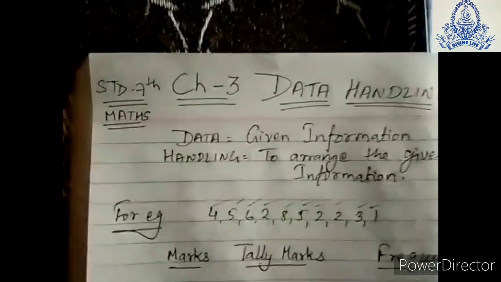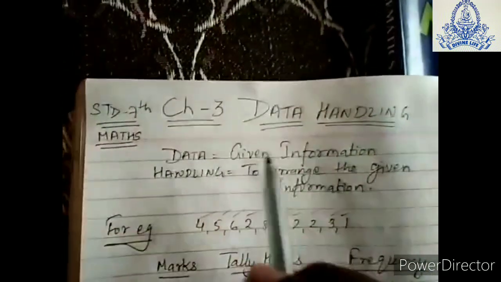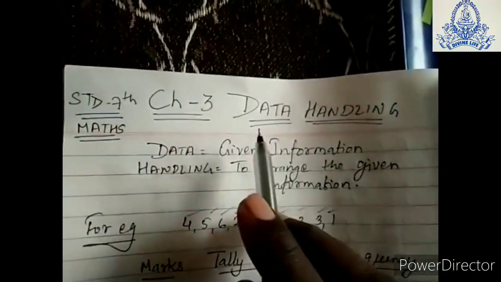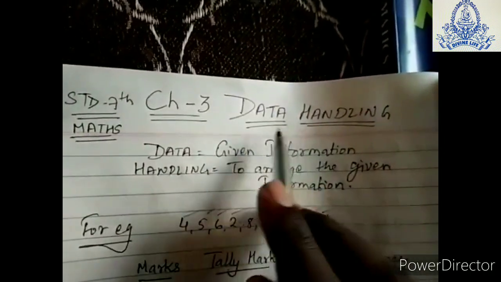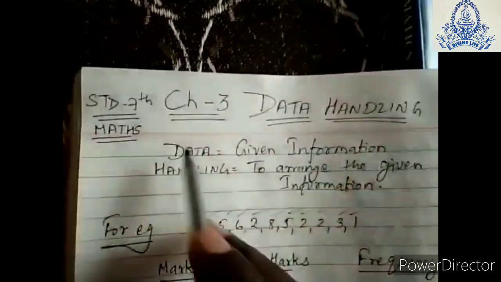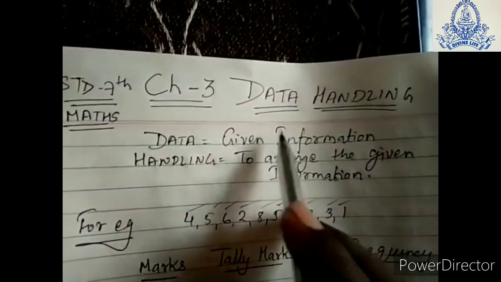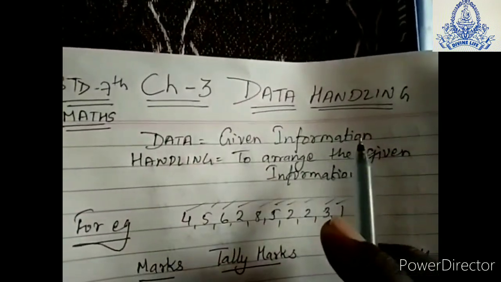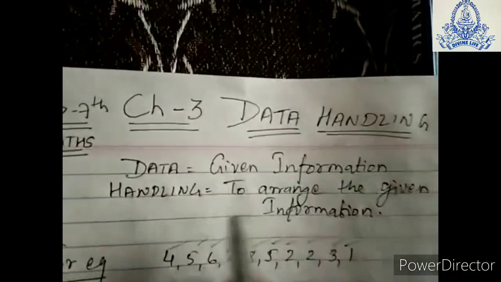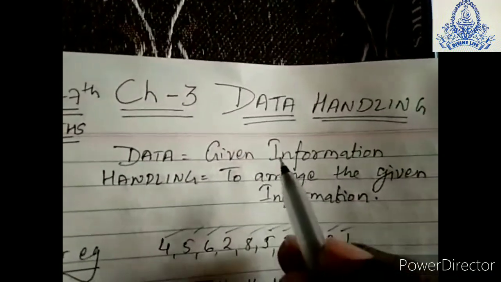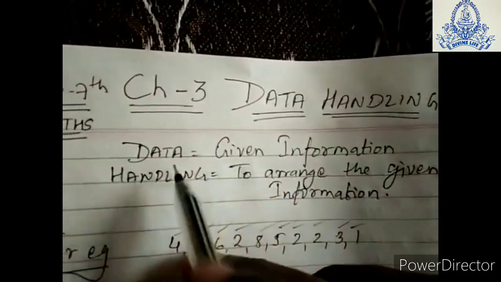Students, today we will start Standard 7th Maths, chapter number 3. Chapter name is Data Handling. Data means given information. A sum always has a question with the things which are given in it. That information is known as data.